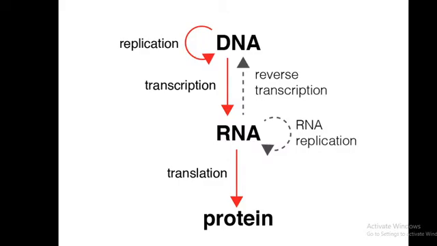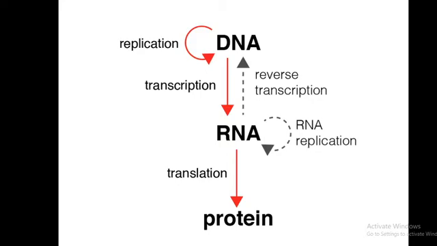So here the figure shows that the synthesis of DNA from DNA is called DNA replication. From the DNA it synthesizes RNA, called transcription, and from RNA it synthesizes protein, called translation. Any type of RNA synthesis is called transcription. Not only mRNA, it includes tRNA, rRNA, snRNA, tmRNA, etc.